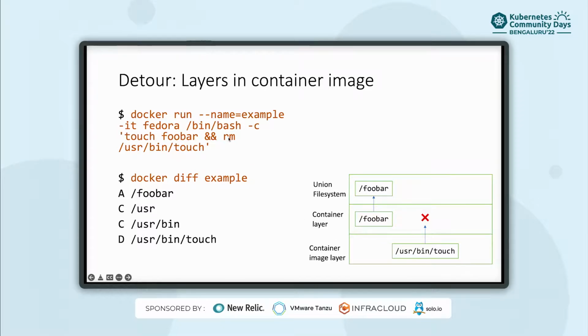While this is going on, as long as the container exists, we can talk to the Docker API and find the diff that it has created from its base image. You can see a foobar file was added and then /usr/bin/touch was removed. In the process, these two directories were also created in the metadata. So in this way, we can see that a new file foobar is added, which means it's not something that's shipped with the actual container image.